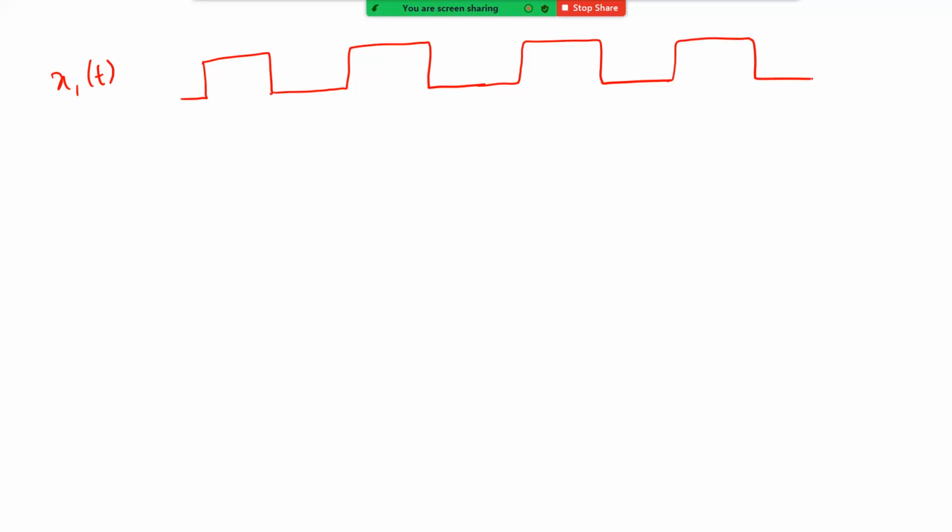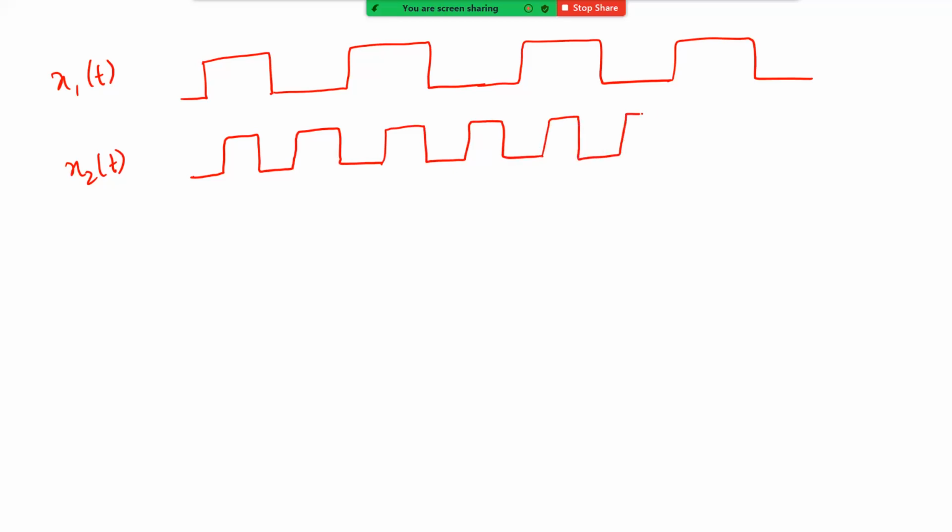Let us say this is x1 of t, and let's say x2 of t is going to be like this. All right. Now what will you get if you do an XOR?